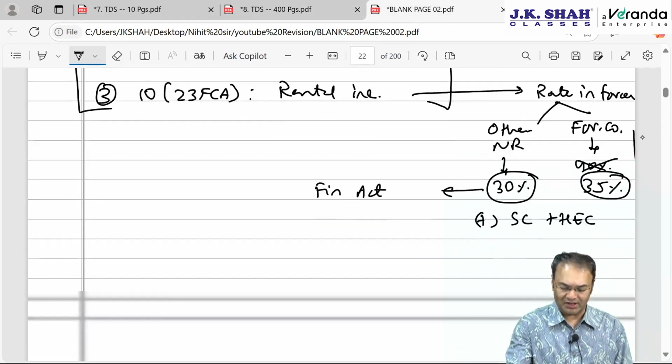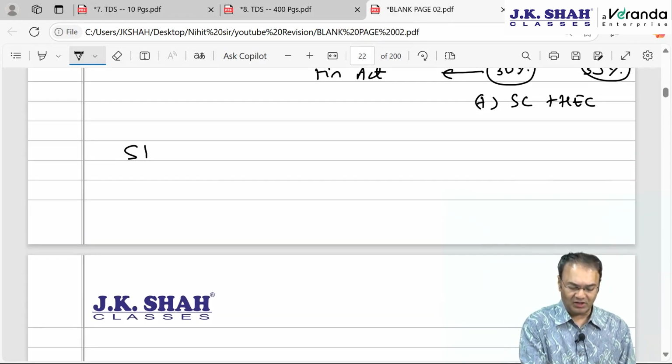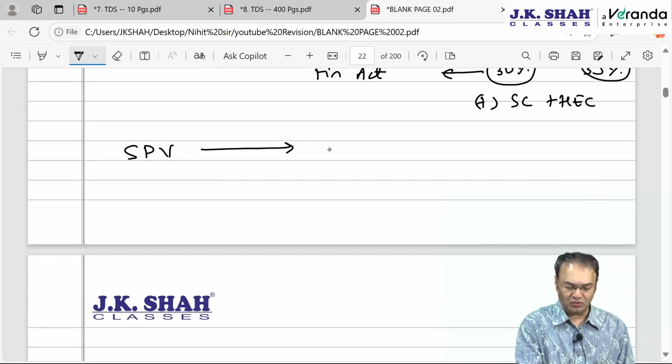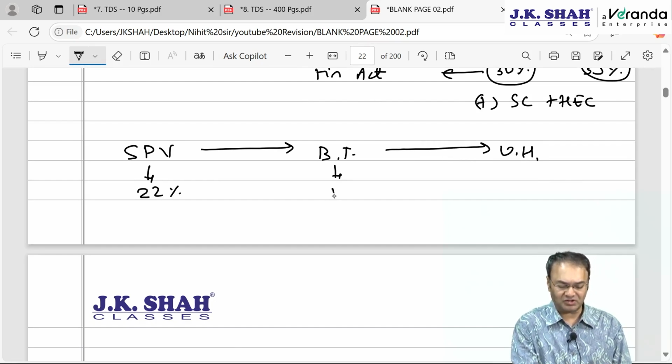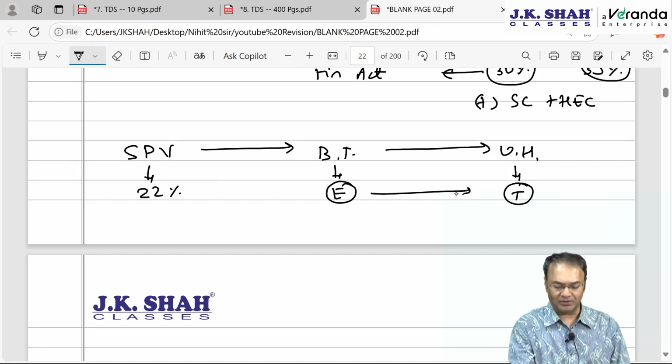So if you recollect that chapter, if SPV paying dividend to business trust and then business trust passing it out to unit holder, if SPV has taken or has opted for 22% tax rate, then for business trust it will still be exempt. For unit holder it will become taxable and accordingly TDS will be applicable.